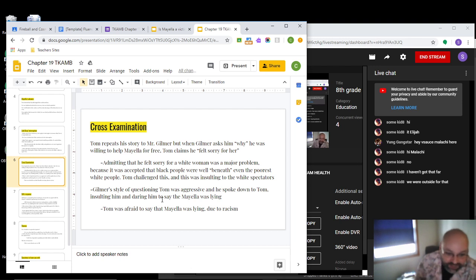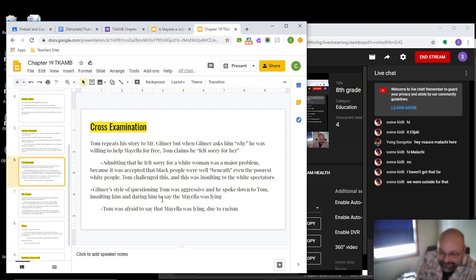Also, during the questioning, Gilmer's style of questioning is very aggressive. If you remember the previous chapter, Atticus called Mayella Miss and Ma'am. Even though she thought he was making fun of her, he was actually being extremely polite towards her. He was polite to Mr. Ewell. He was polite to the sheriff. Mr. Gilmer is not polite to Tom at all. He calls him boy. He insults him. He makes a big event out of the fact that Tom felt sorry for her. Like, you felt sorry for her? How dare you?